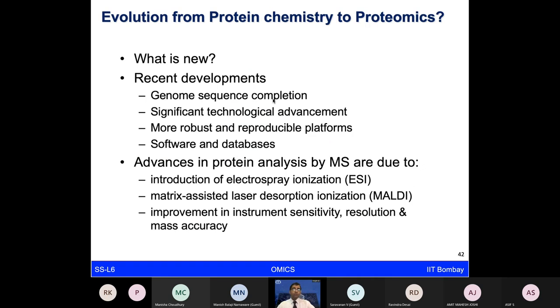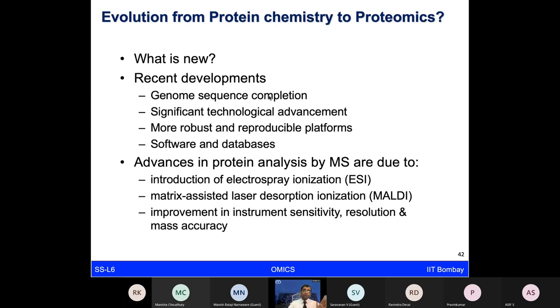So if you think about it, you have studied, of course, protein chemistry and protein biochemistry in the past, and I'm talking about some newer omics fields like proteomics. What has changed over time which has led to the development of these technologies? The main change was that the genome sequencing project got completed. So for the first time we got the ability to look at which genes and DNA molecules are present in our body. And as a process, we were then able to make good databases and software to analyze omics data sets at the genome level.